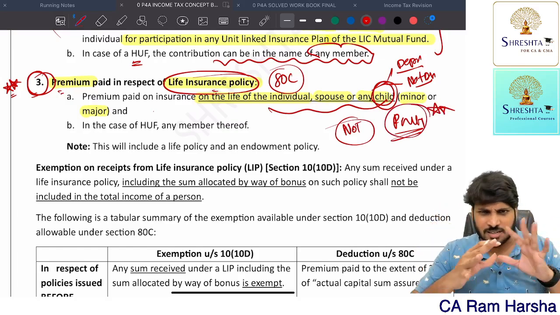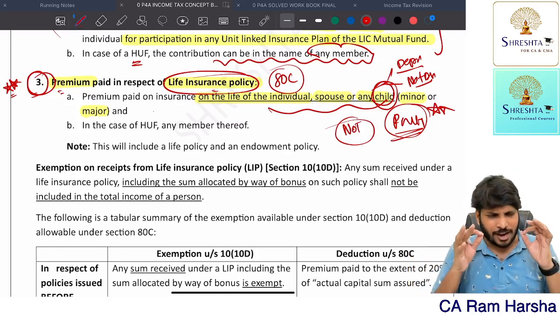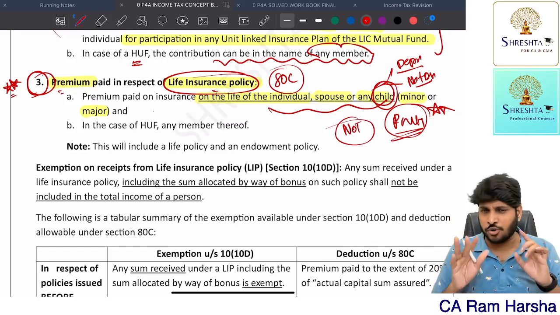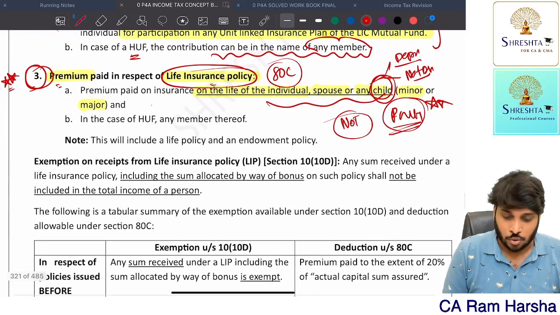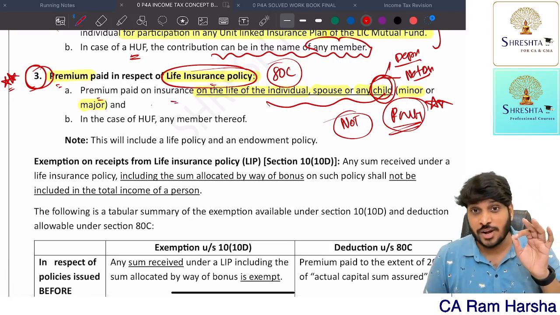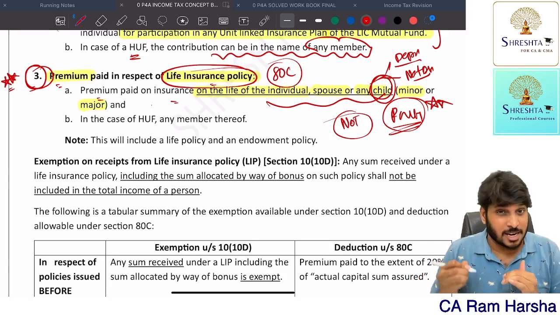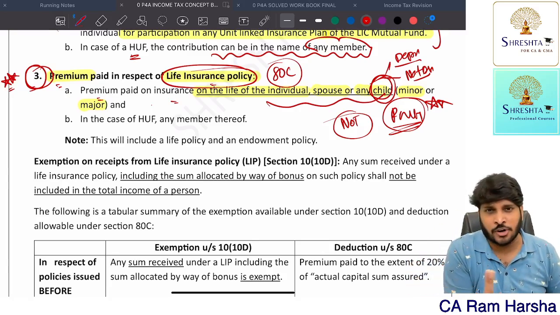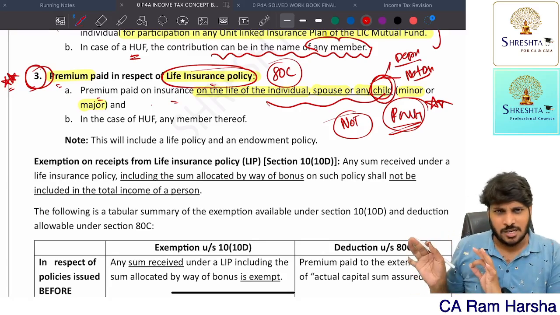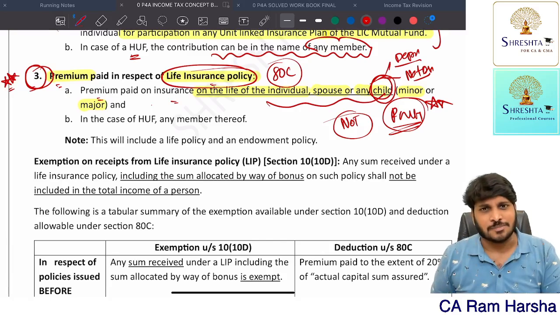In the entire Act, there are some 5 to 6 important deductions. There are 23 for namesake, but 5 to 6 items only are very important. Don't worry, I will summarize it at the end of this particular section. Getting it? So any premium paid on insurance of individual, family, children, you will get deduction. Children can be minors or majors, doesn't matter. They may be dependent on you or not, doesn't matter. Is he your son or daughter? If you paid life insurance premium in their name, you will get deduction.